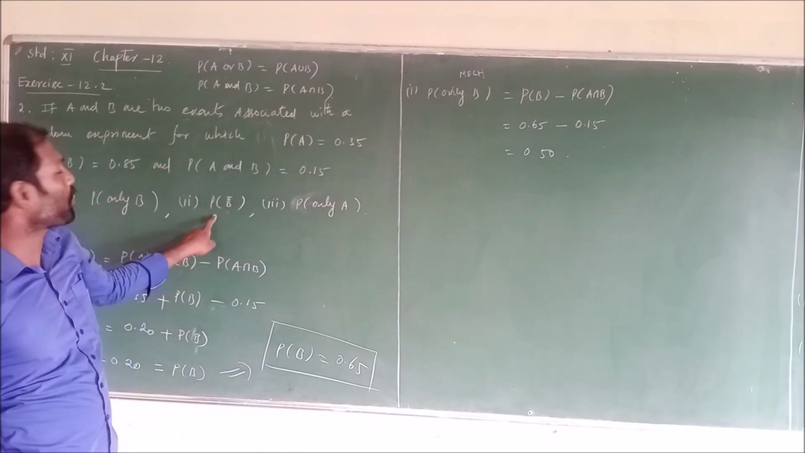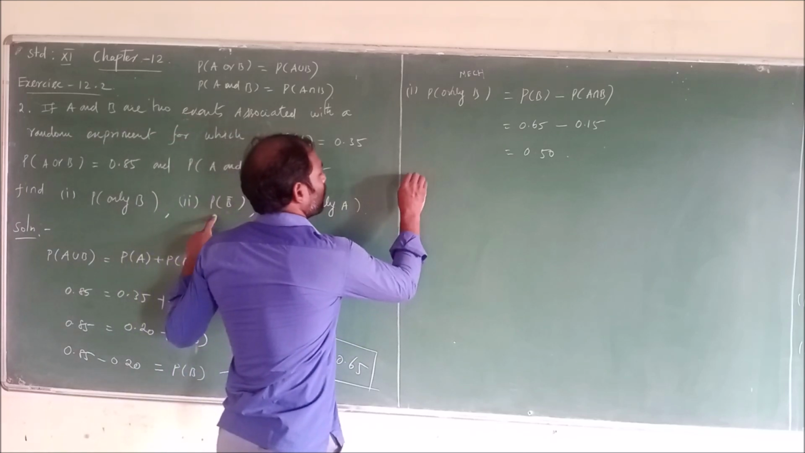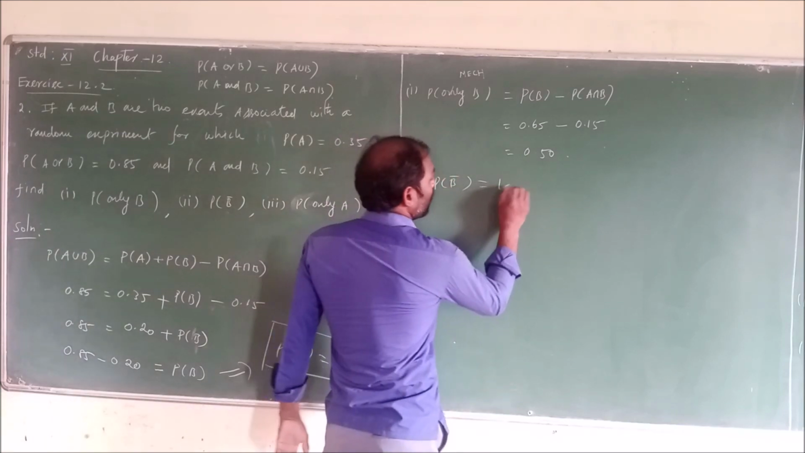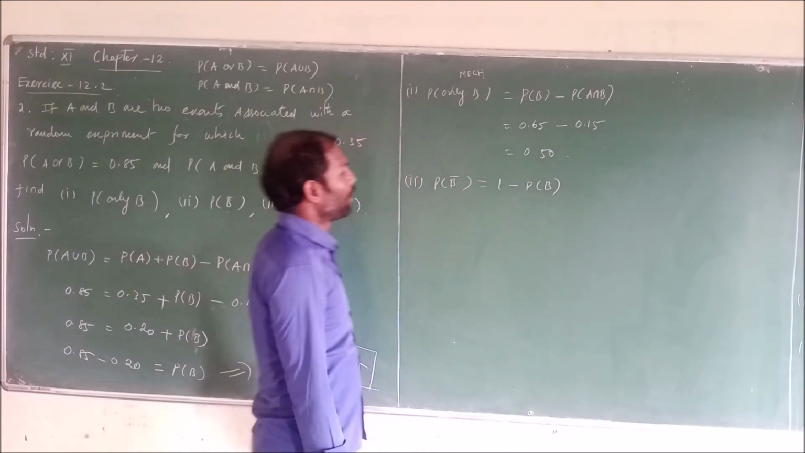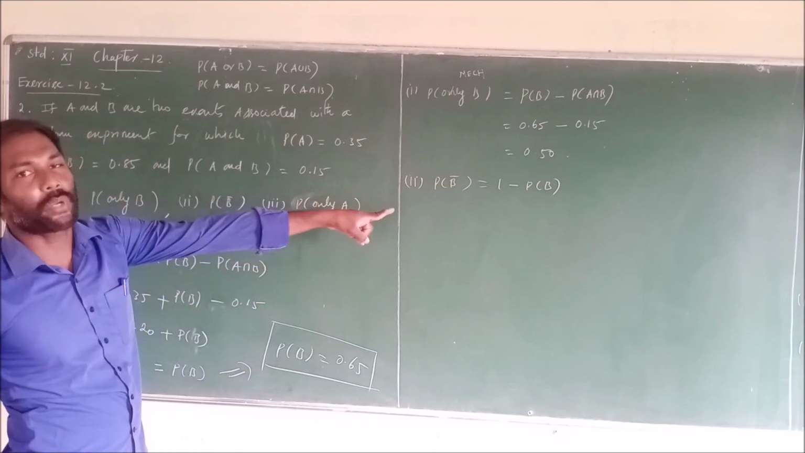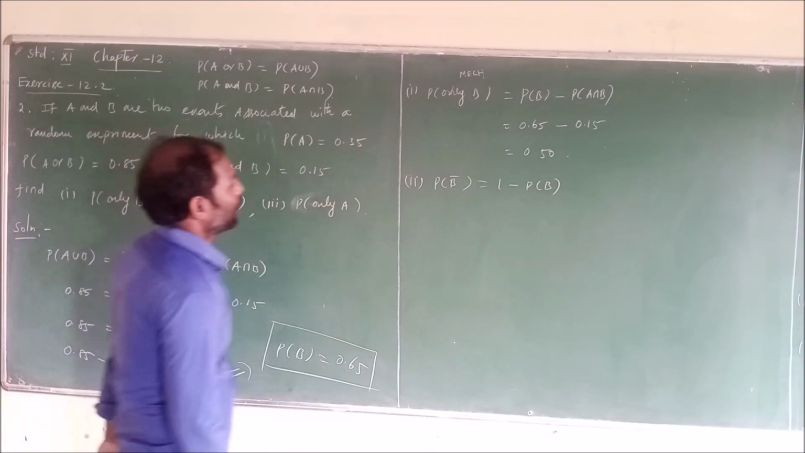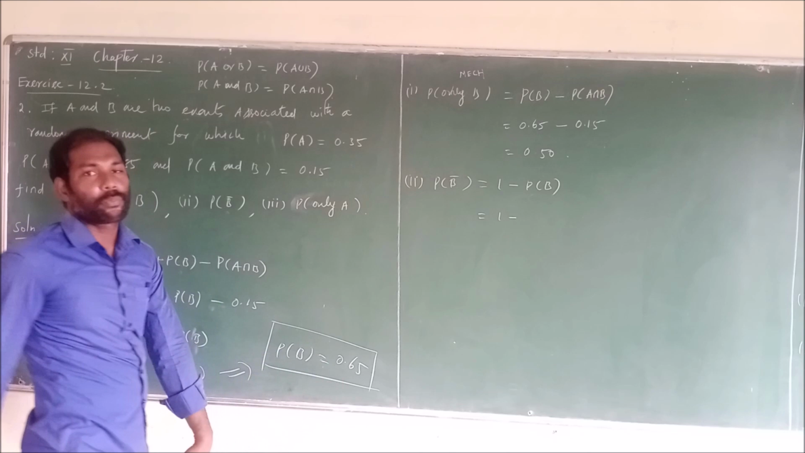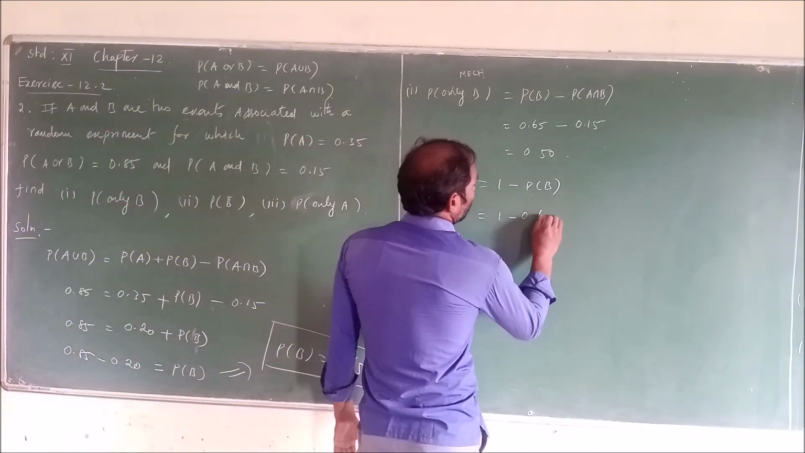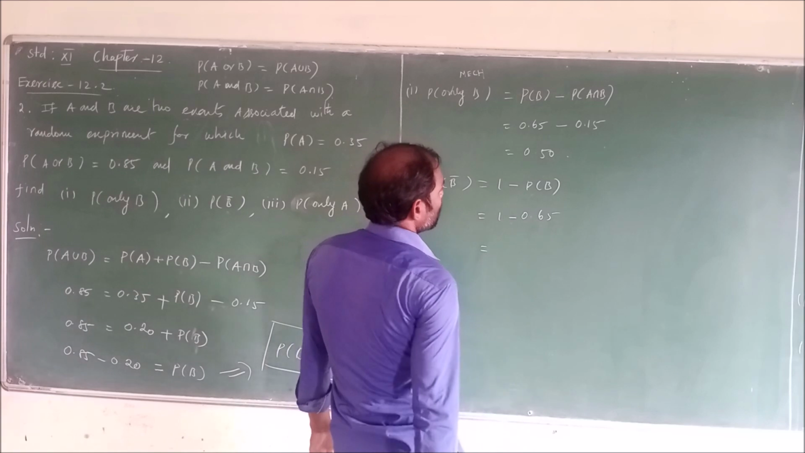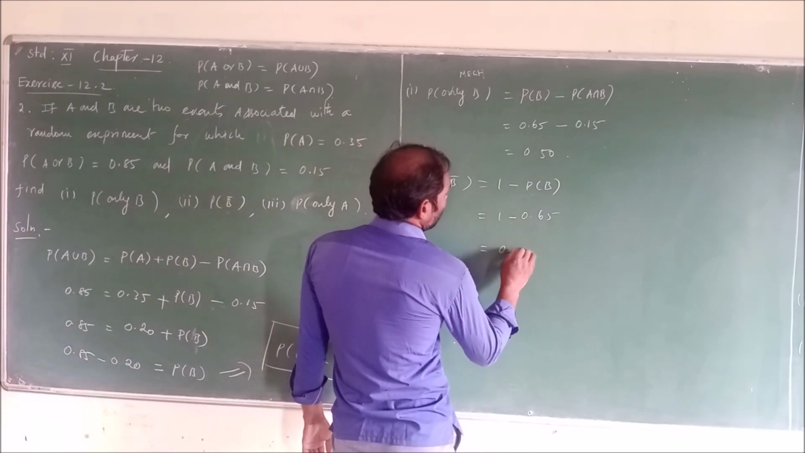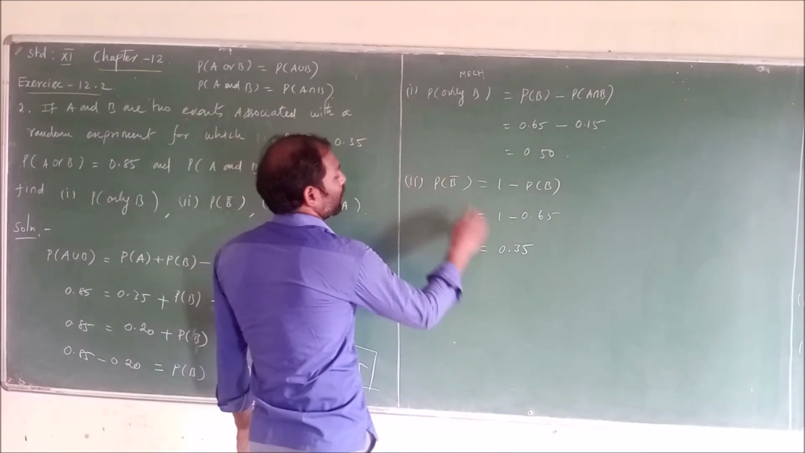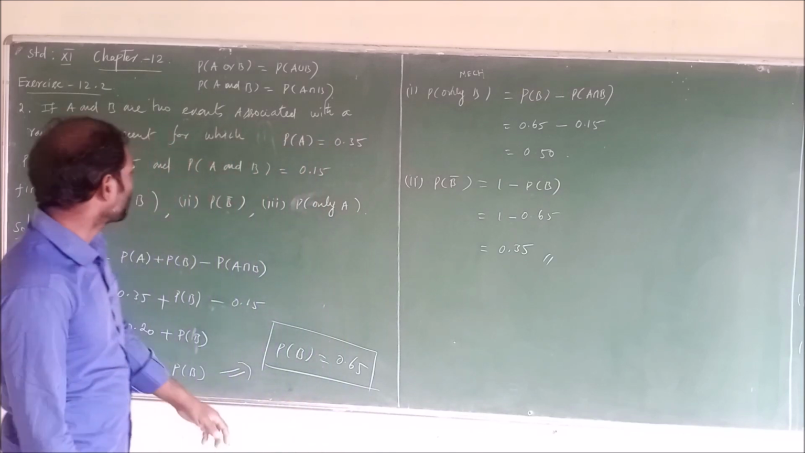Then the second question is the probability of B bar. The probability of B bar is equal to 1 minus the probability of B, as it is the complement event. Therefore, 1 minus the probability of B. The value of the probability of B is 0.65, so 1 minus 0.65 equals 0.35. Therefore, the value of the probability of B bar equals 0.35.